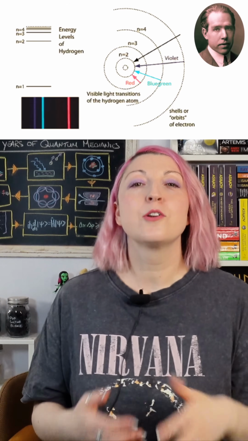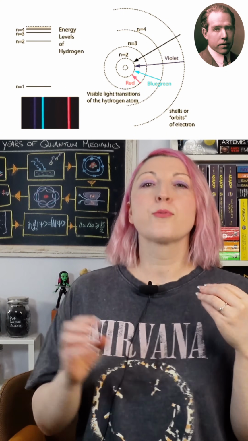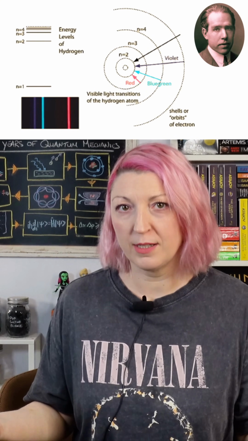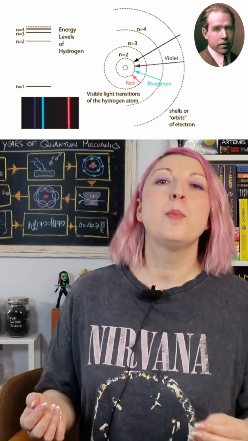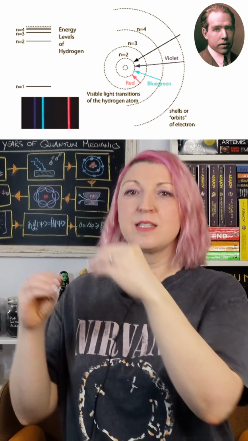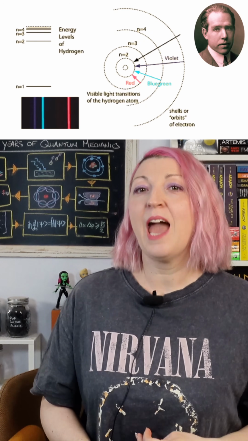Now, Niels Bohr tried something different. He kept the orbital model, but threw out the idea that electrons could have any orbit they wanted. Instead, he proposed that electrons can only occupy certain fixed energy levels, specific orbits with specific energies.